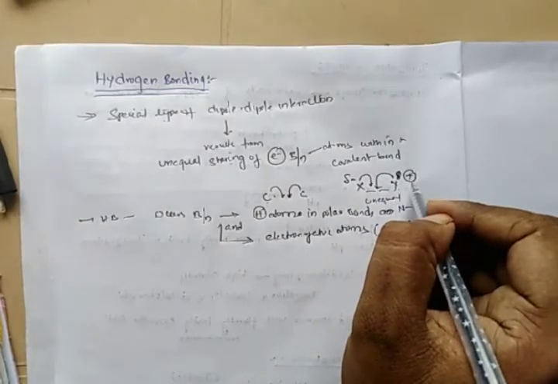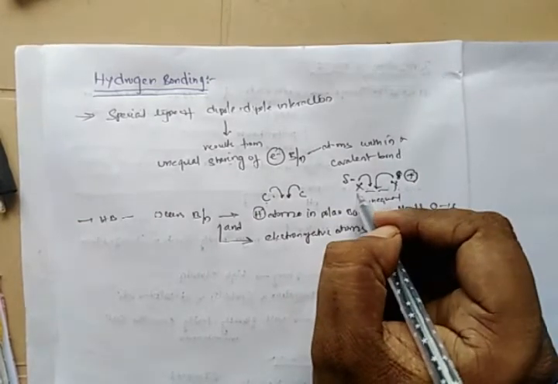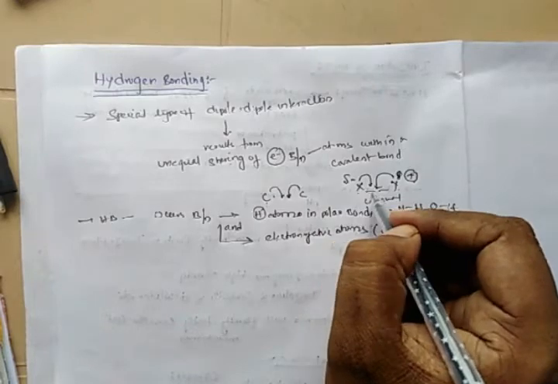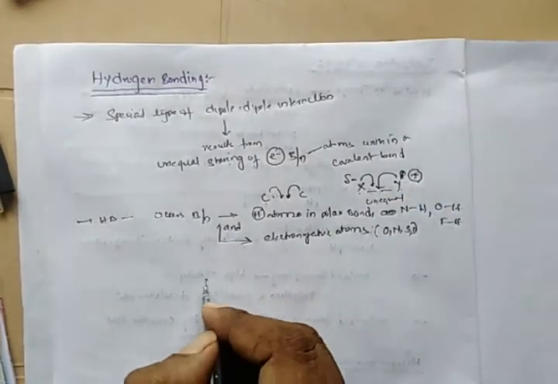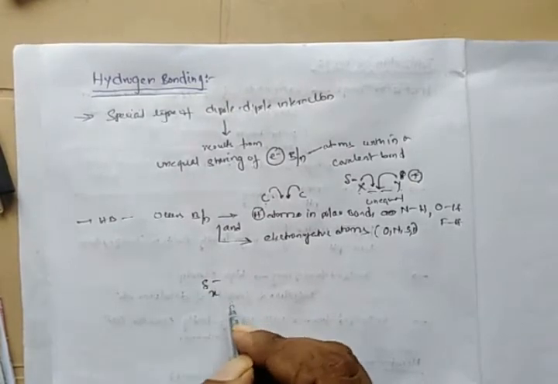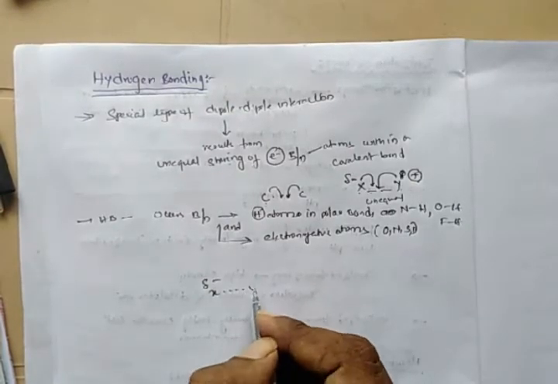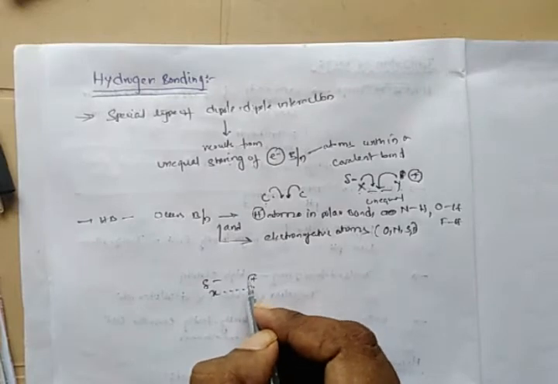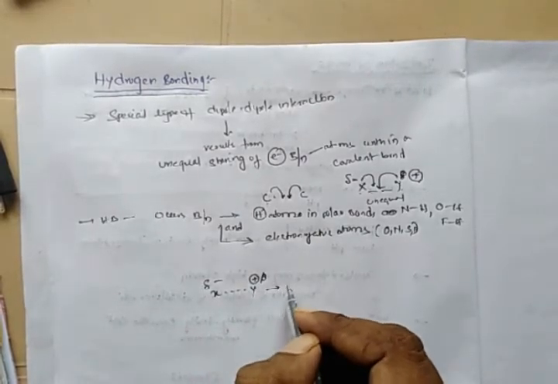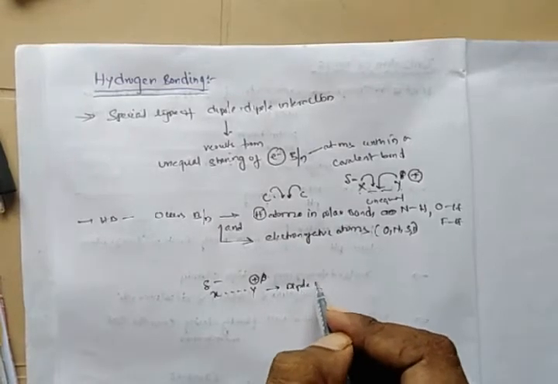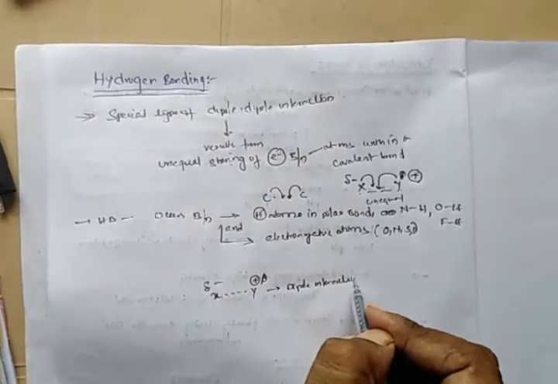This Y gets a complete positive charge, and this X gets a negative charge. This type of interaction is called a dipole interaction. So a partially negative atom, whenever it forms a bond with a fully charged atom, that type of interaction is called a dipole interaction. So this hydrogen bond is a special type of dipole interaction.